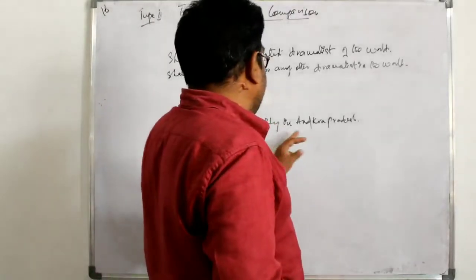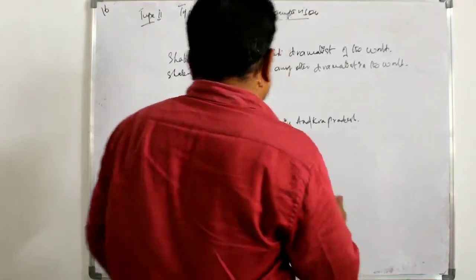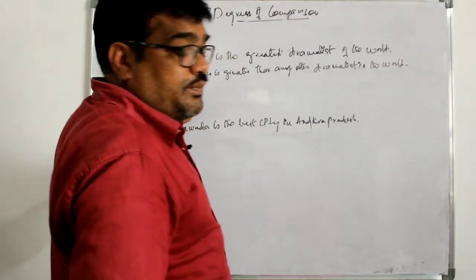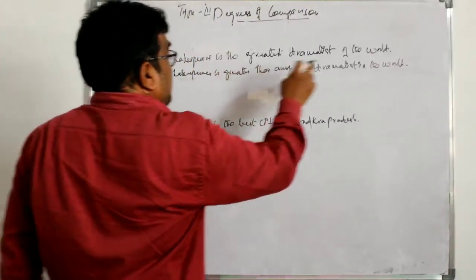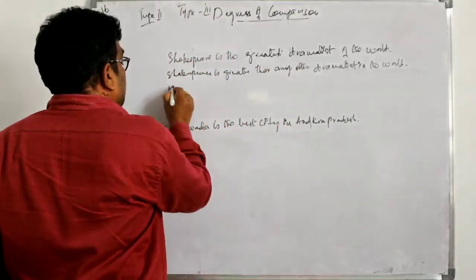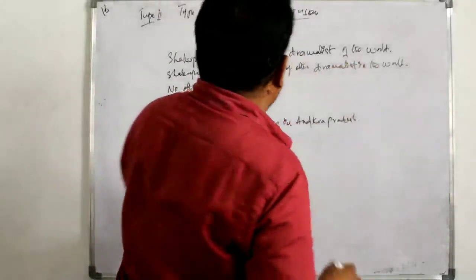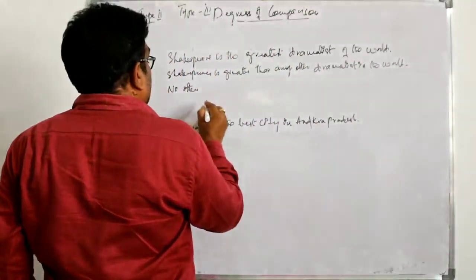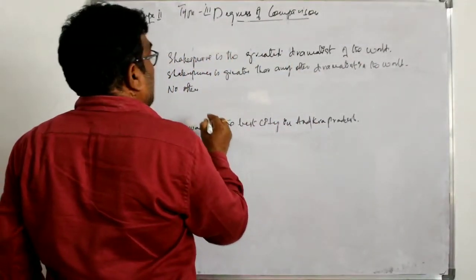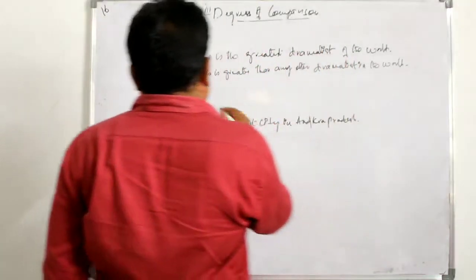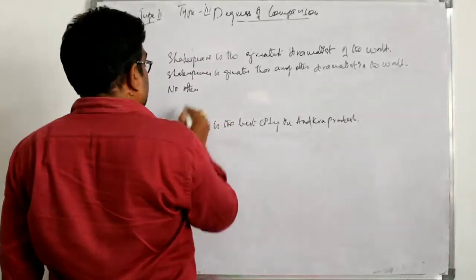Vijayawada is the best city in Andhra Pradesh. Now, sorry, we will try to convert the previous one into positive. We have to start with no other. I told you no other. The last part of this is dramatist of the world.